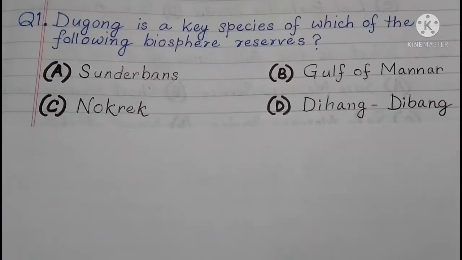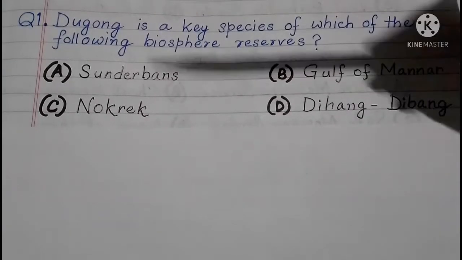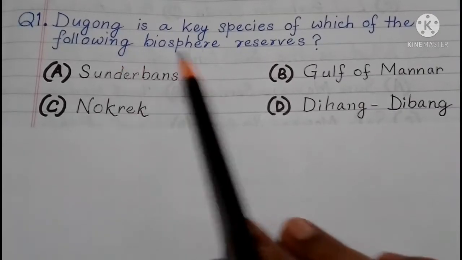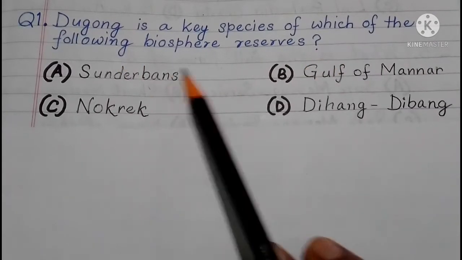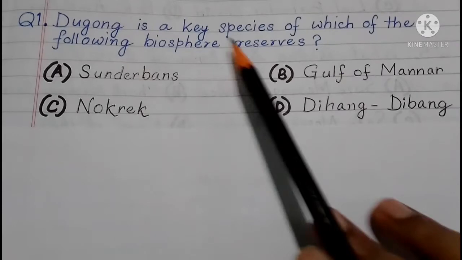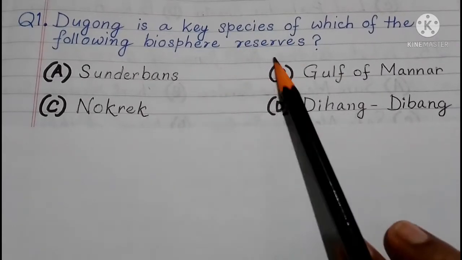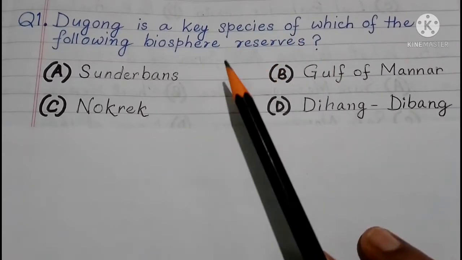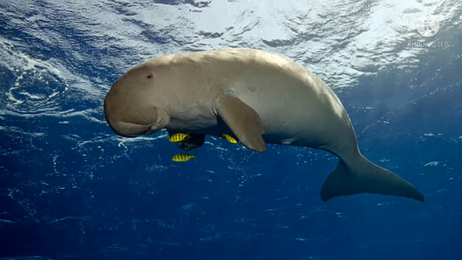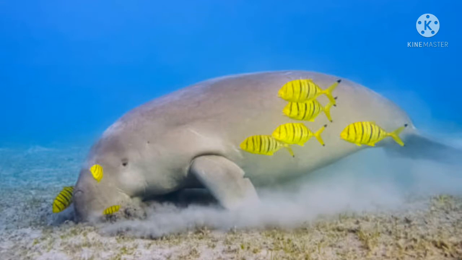So let's move towards question number 1. Dugong is a key species of which of the following biosphere reserves? Dugong is actually a mammal, which is a water mammal. It's not a land mammal.